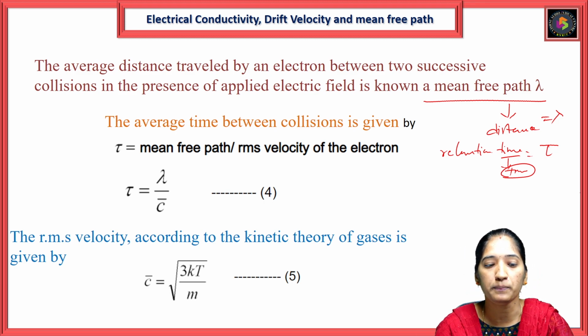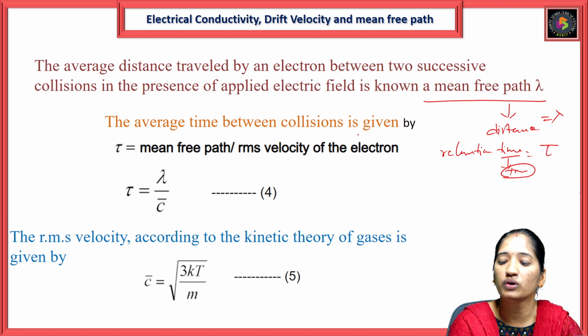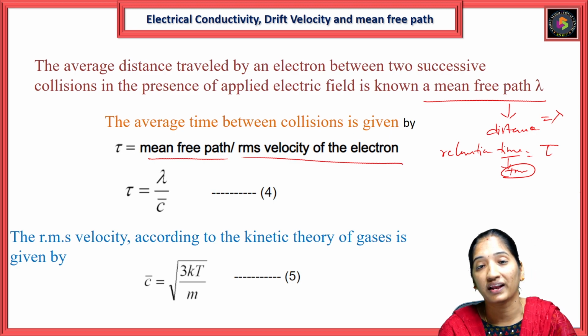The average time between collisions is given by tau equal to mean free path divided by the RMS velocity of the electron.